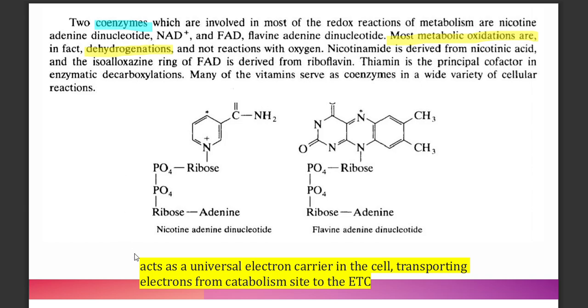Now, these two coenzymes act as universal electron carriers in the cell. They transport electrons from the site of catabolism to the electron transport chain. Basically, NAD and FAD accompany the redox reactions involved in metabolism.